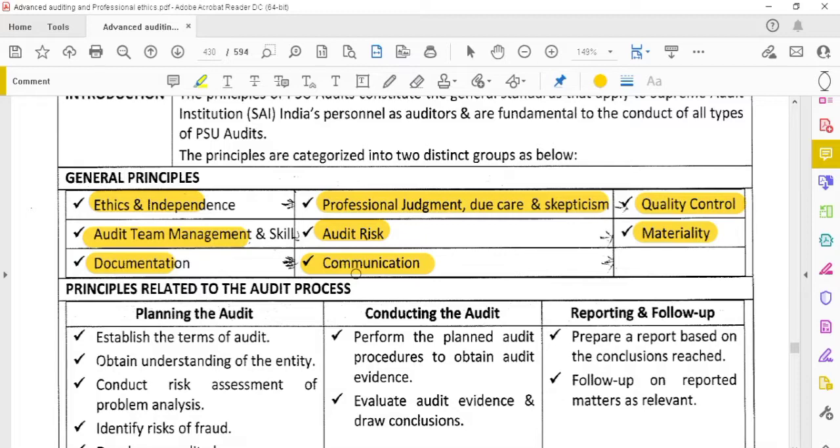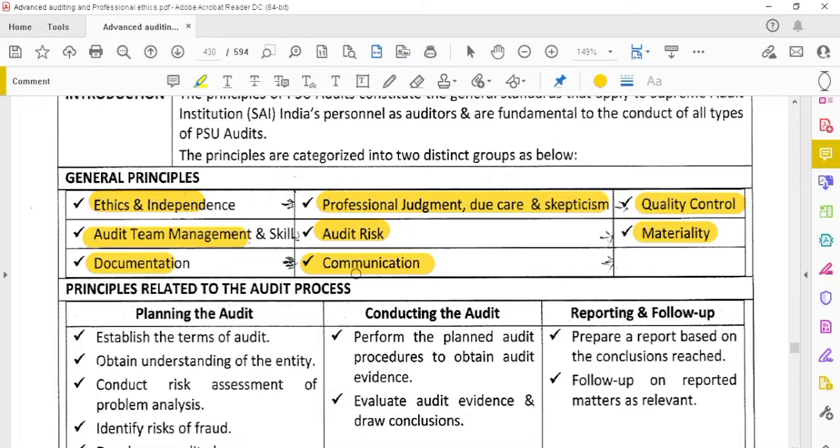In the terms of the audit, means the audit engagement letter. What are the terms on which they are going to conduct the audit? He has to establish the terms of the audit. Then he has to understand the entity. What are the risks which may arise about the entity? What is the risk of fraud which may arise? And also he has to formulate the audit plan.